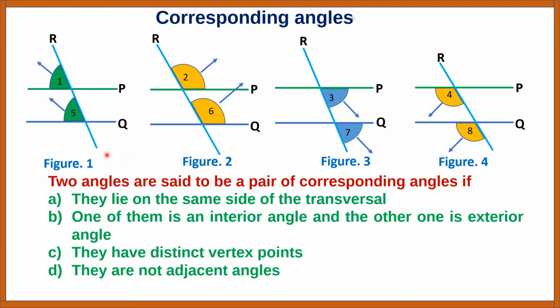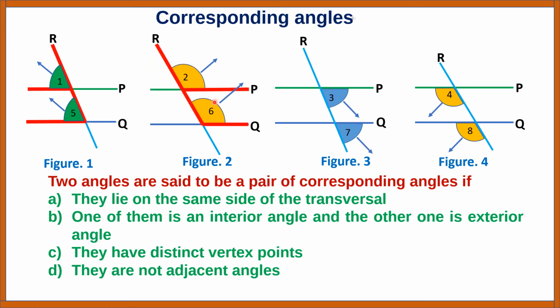If I draw a line here and join these two lines here, we can see that an inverted F shape is formed. The angles inside the F shape, angles 1 and 5, are corresponding angles. Here you can see an inverted F flipped over, and you can see two corresponding angles, 2 and 6.